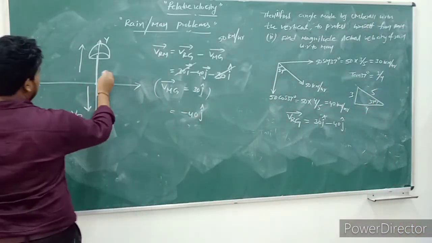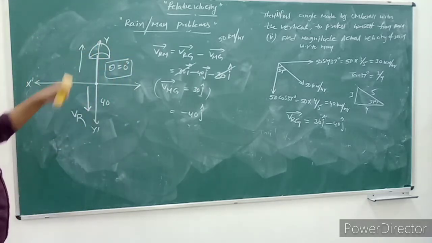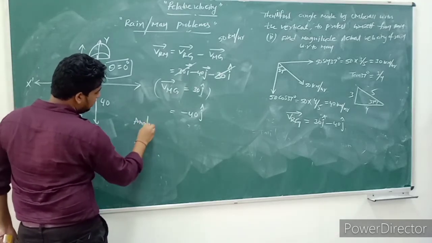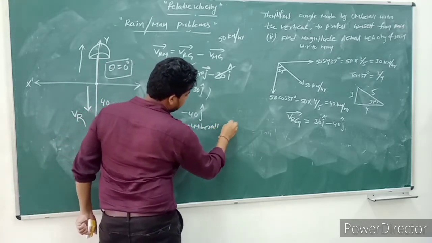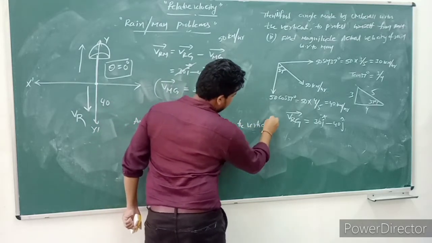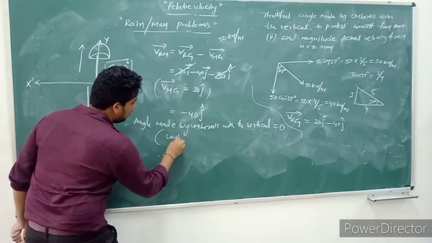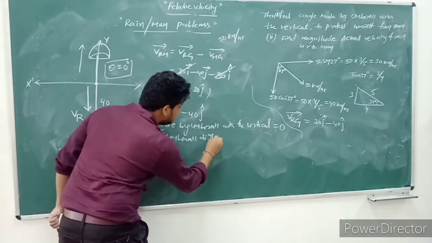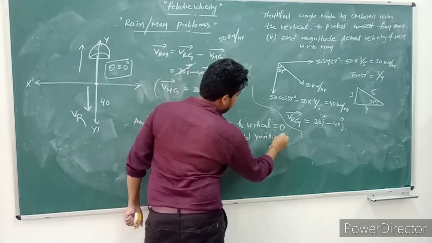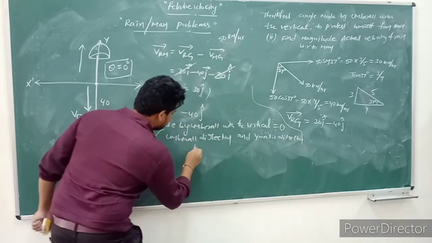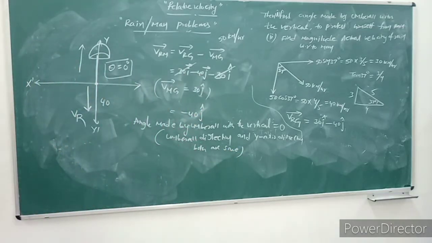The angle made by umbrella with the vertical is 0, because the vertical and the umbrella both coincide. The umbrella direction and y-axis direction are both the same, 0 degrees, coincide.